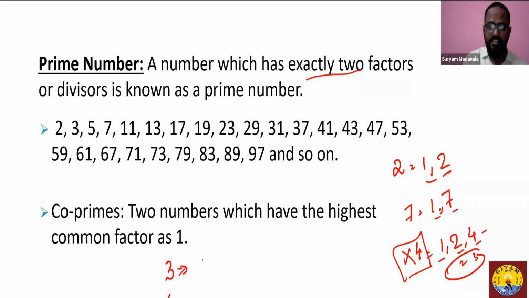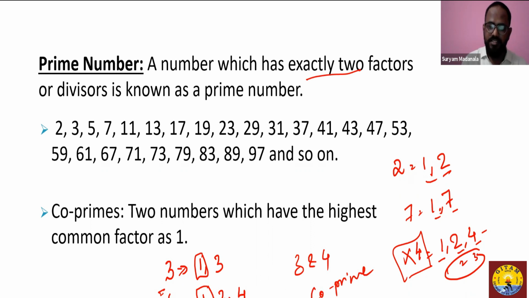If I list out the factors for 3, I have 1 and 3. For 4, I have 1, 2, and 4. So we see here the only common factor is 1, and the highest common factor has to be 1 only. So in this given case, 3 and 4 are said to be co-prime numbers or co-prime to each other.